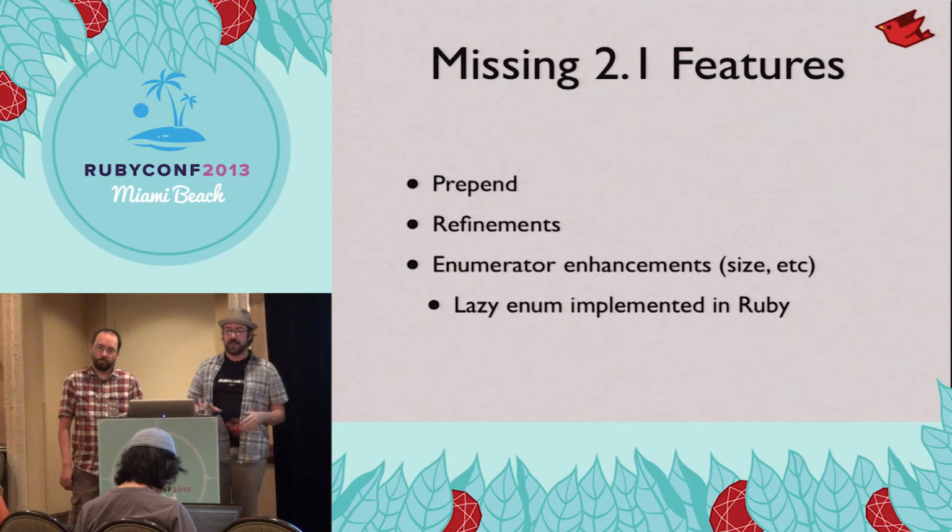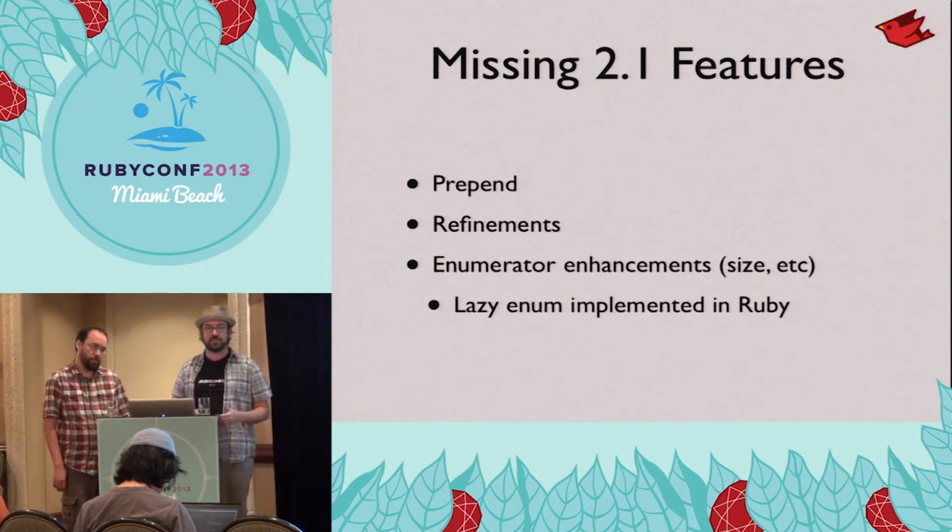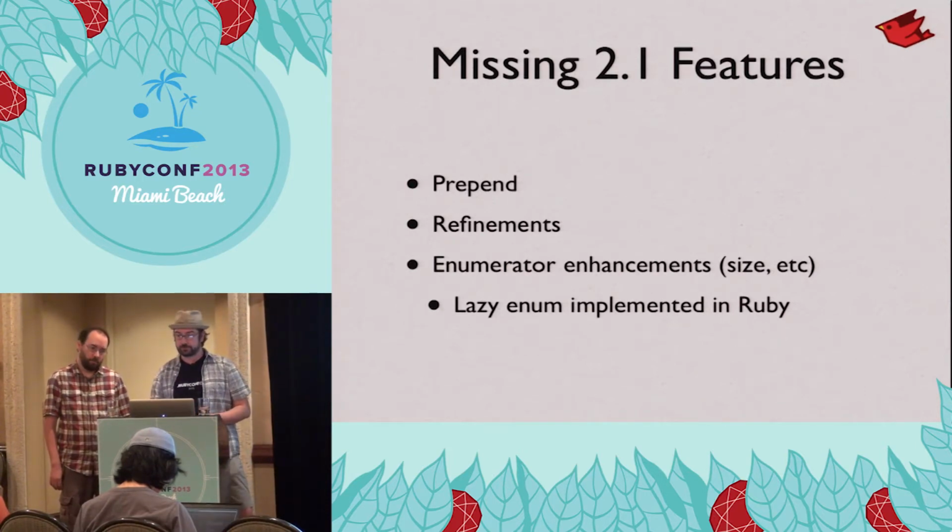And then there's enumerator enhancements that are not quite there yet. Size is there, lazy stuff. Size isn't there, lazy is. Little bits and pieces from 2.1 that we still need to implement.